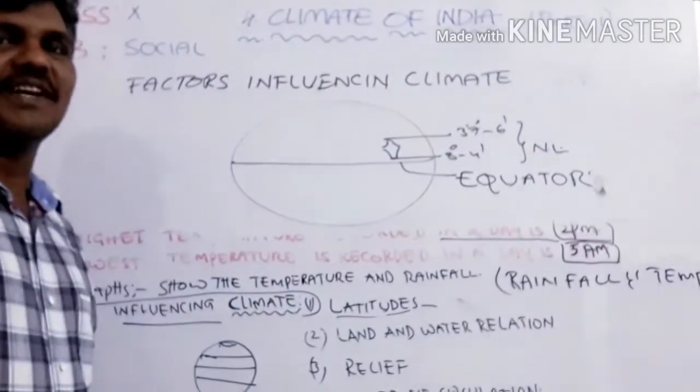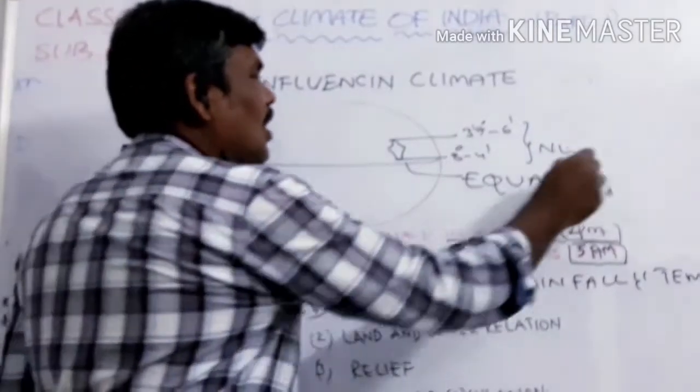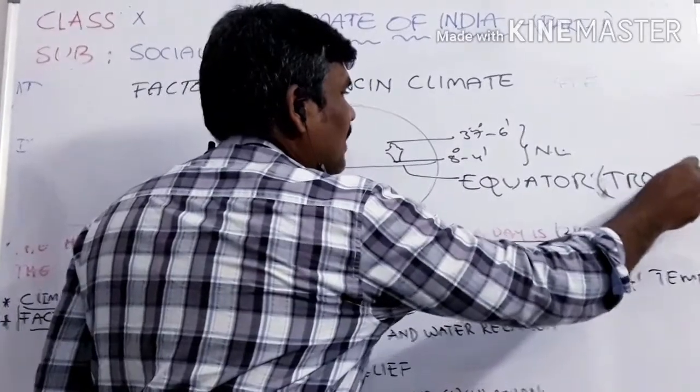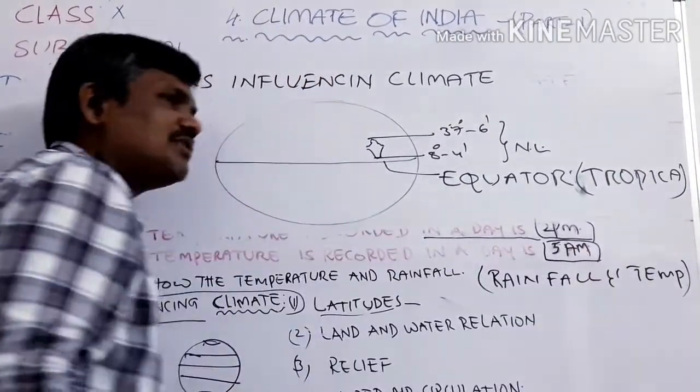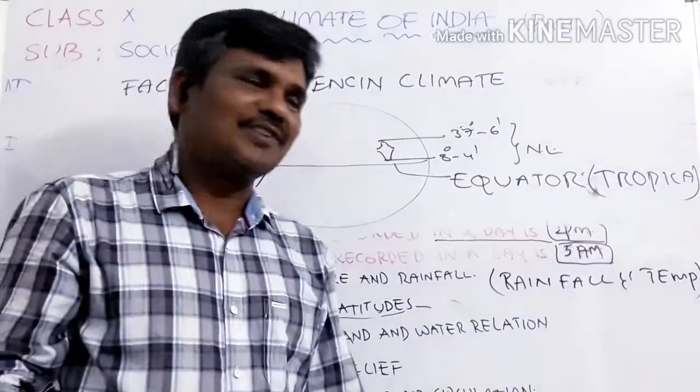Let me ask you, the equator zone is affecting which type of climate? I know that the equator gets the tropical climate. Tropical means hot zone only. Tropical climate is nothing but a hot zone.